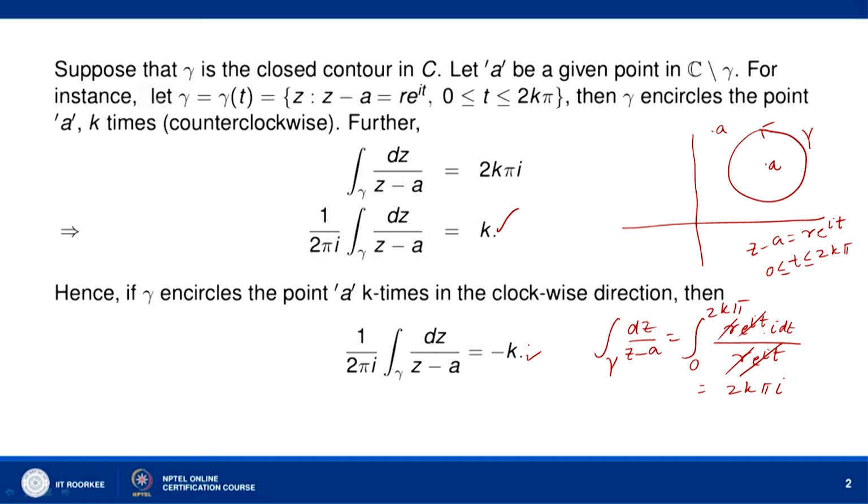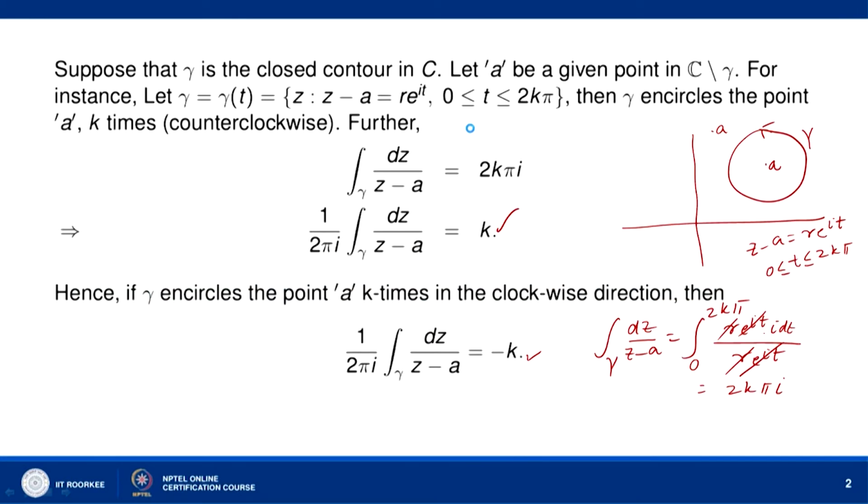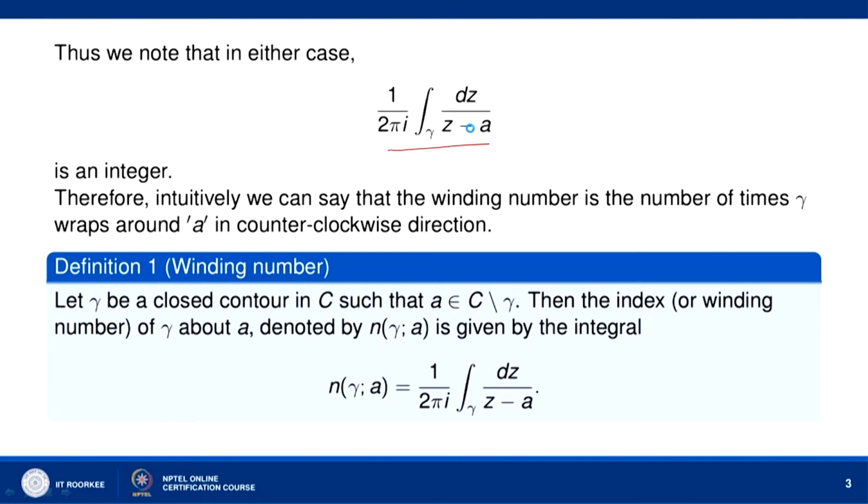Here we are considering a particular case where gamma is the circle with center at the point A and the radius of gamma is r. In the general case, where gamma is any closed contour, we can intuitively say that the winding number is the number of times. So, this 1 over 2 pi I integral over gamma dz over z minus a, whether we are moving anti-clockwise or clockwise, is an integer. In the anti-clockwise direction we get k, in the clockwise direction we get minus k. So, it is always an integer.